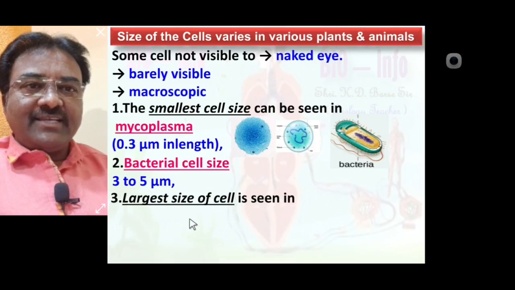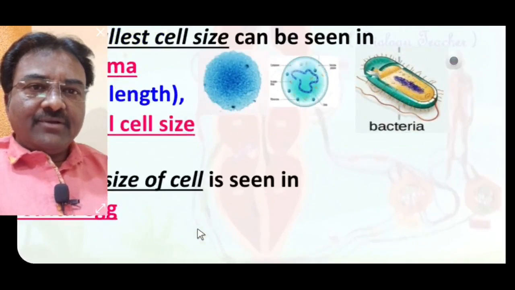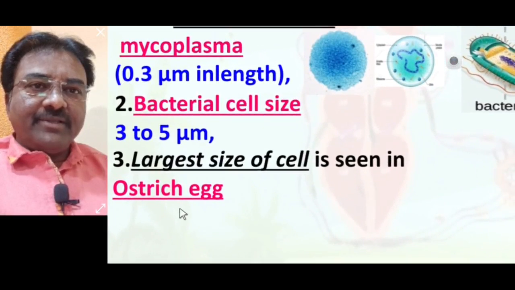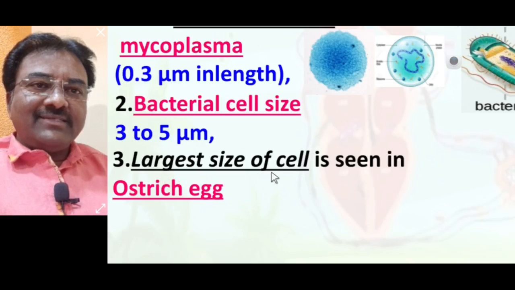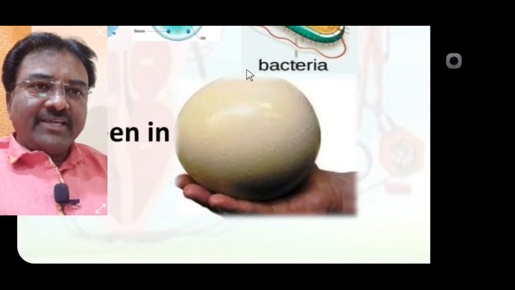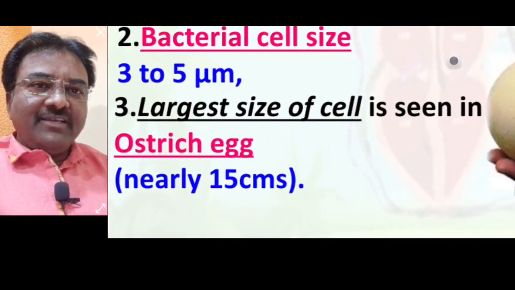The largest cell size is seen in the ostrich egg. You know the ostrich egg, and this one is the largest size of the cell. Seen here in the diagrammatic representation, the ostrich egg is nearly 15 centimeter.